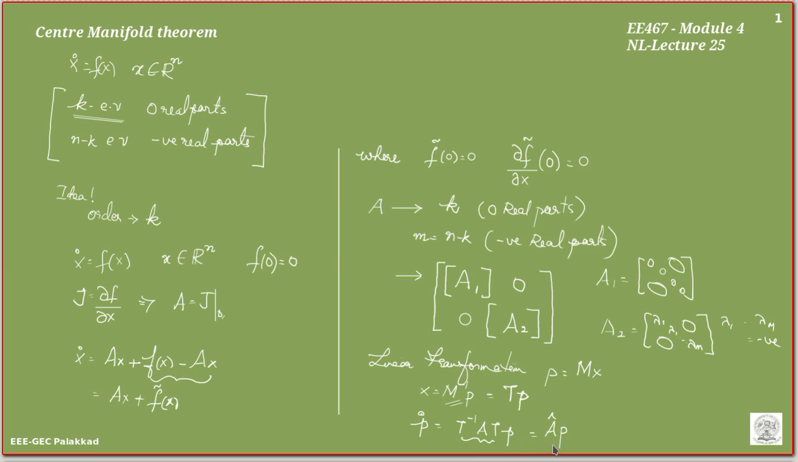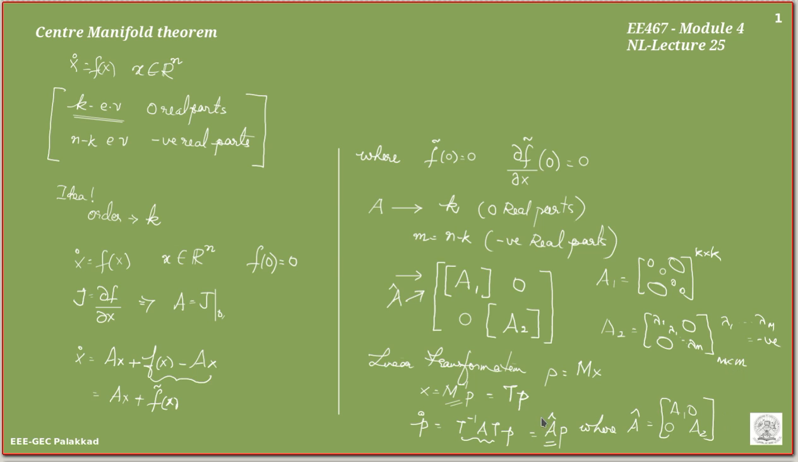So A hat will be of this form. This is A1, A2, 0, zeros, where A1 is a K by K matrix and A2 is an M by M matrix. Okay. So this is about the linear transformation.